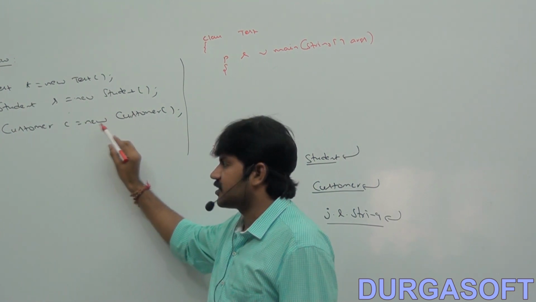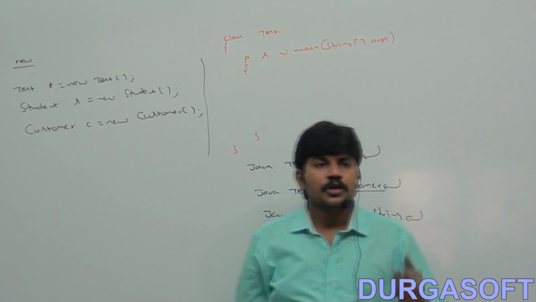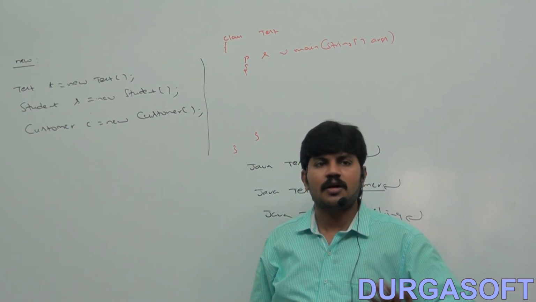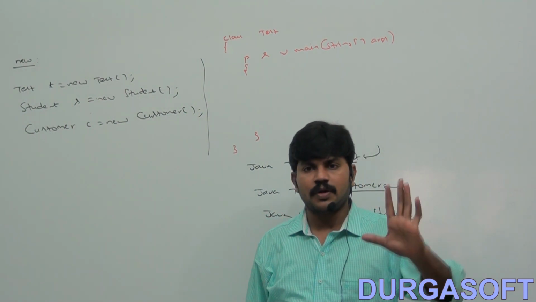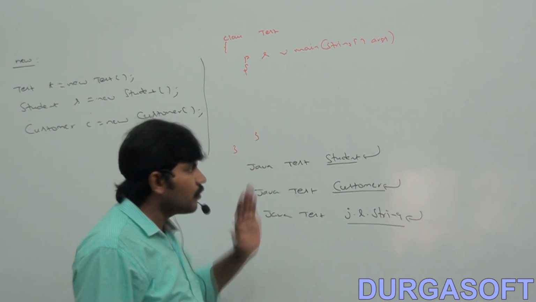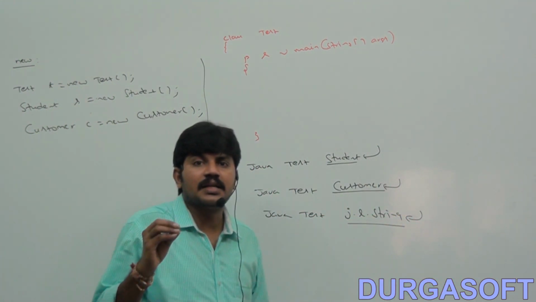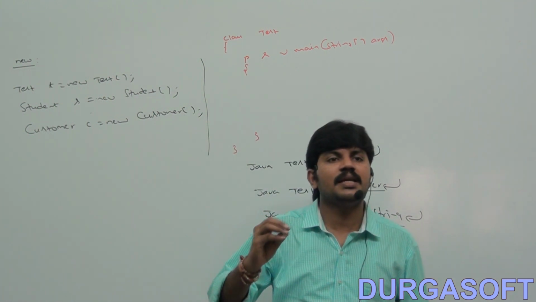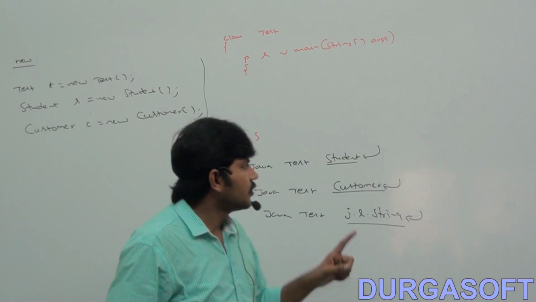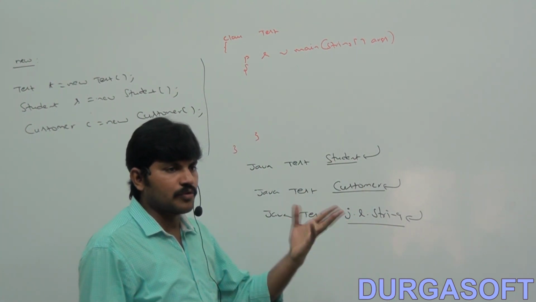A customer object? If we know the class name at the beginning, we can create an object by using the new operator. If we don't know the class name at the beginning, and it is available dynamically at runtime, then we can't use the new operator.